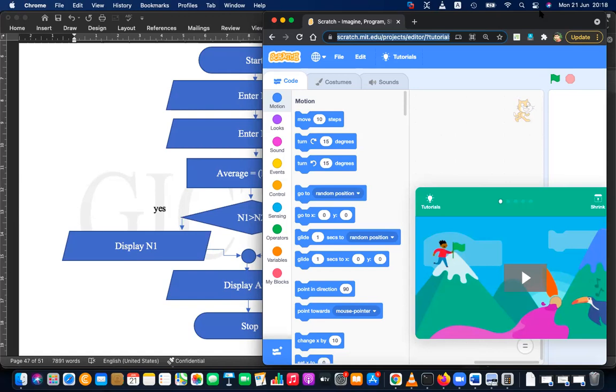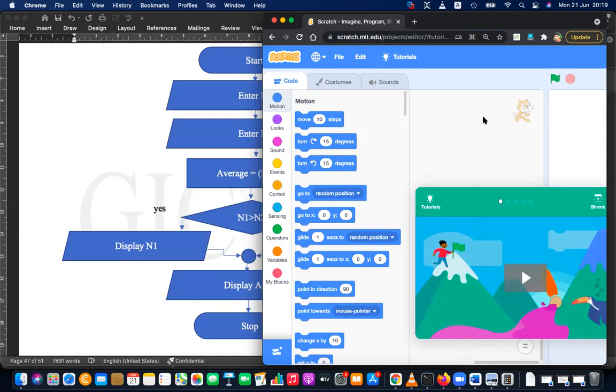Yes? Excuse me, sir. What is the one called My Blocks? My Blocks means you can define your own blocks. That is for advanced programming, that is for functions. We learn it in the programming class, but not in your class. You can define your own code segments.